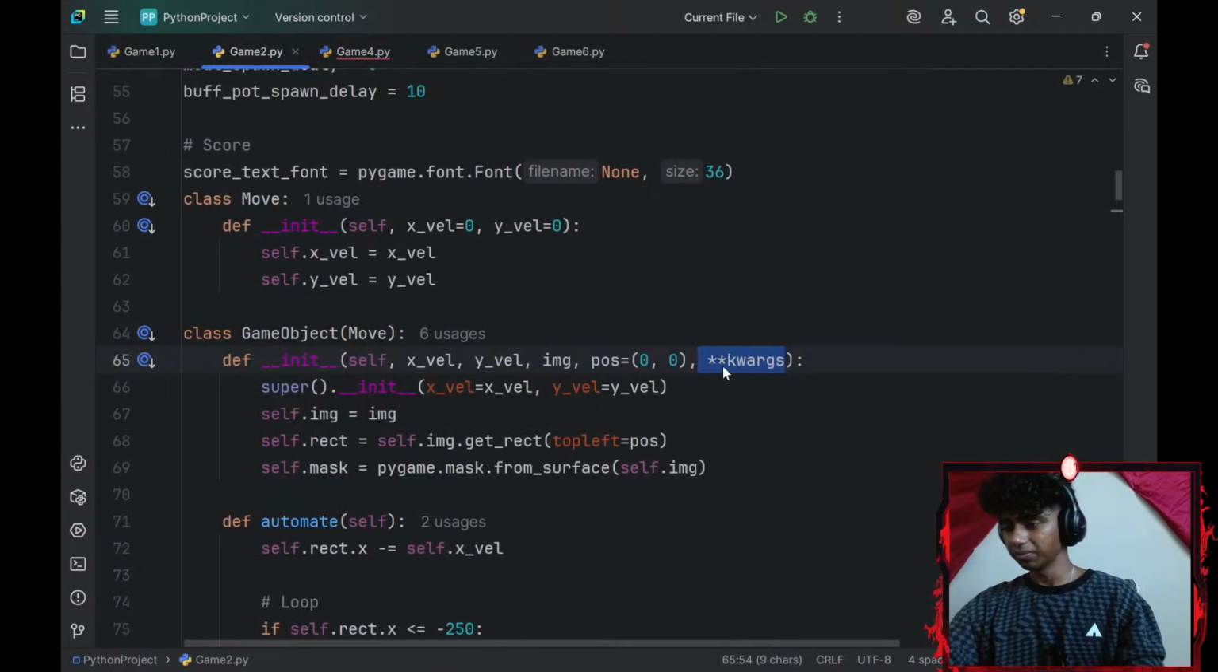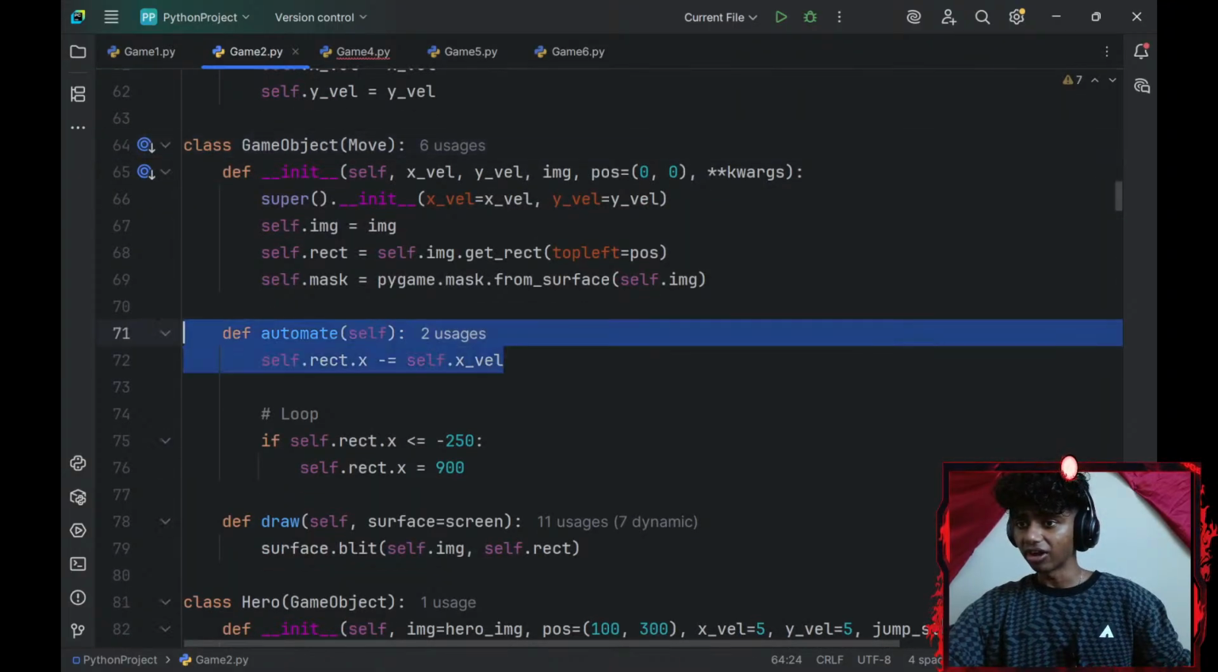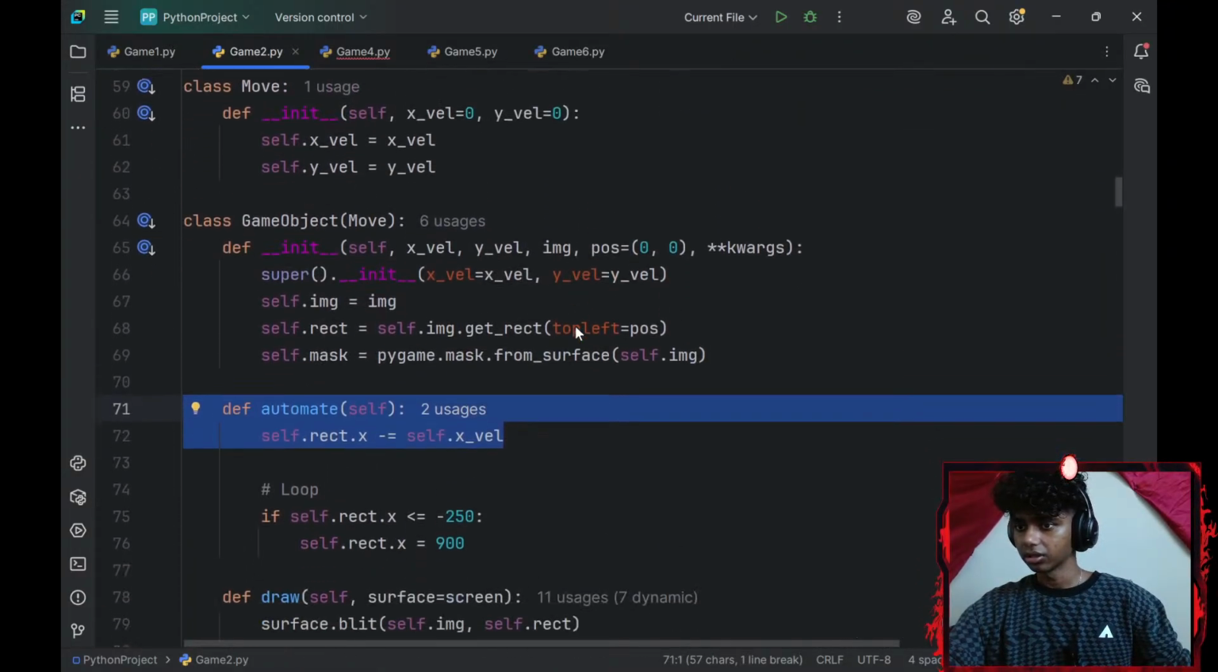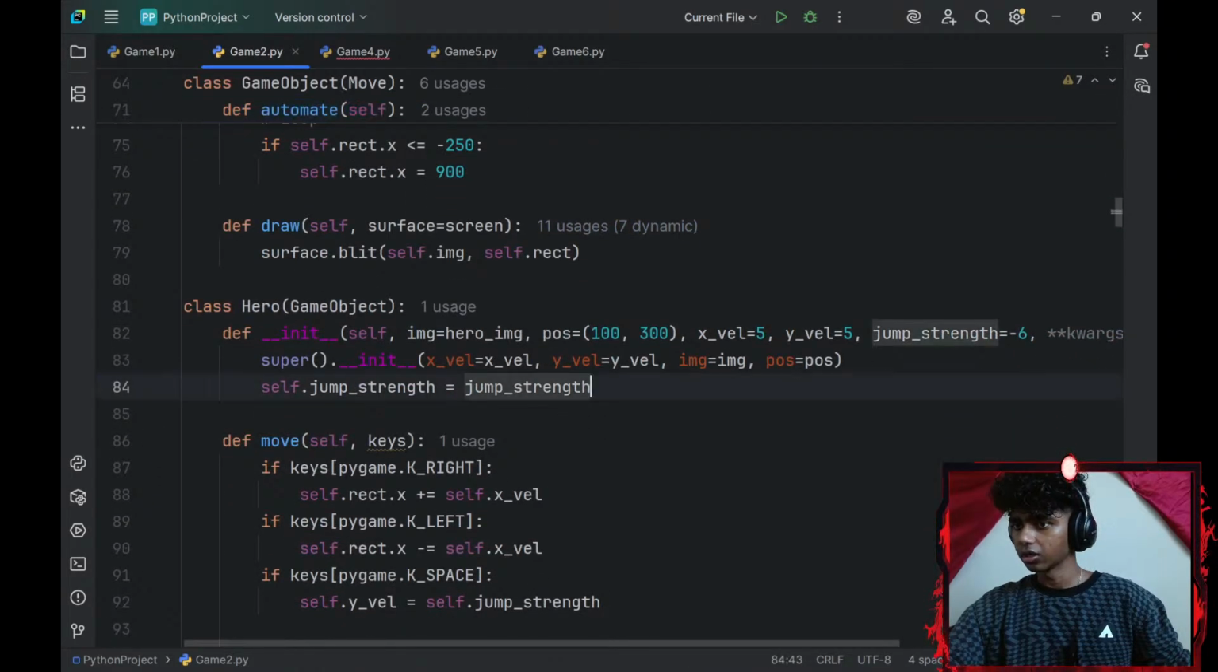Maybe I take a look at the reference. Okay, so my game object did have an automate method to it. Image equals hero image, position equals, so I gotta add all my parameters. Okay, pretty sure this makes sense.